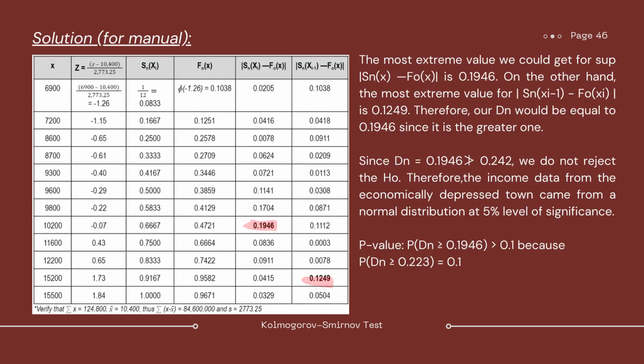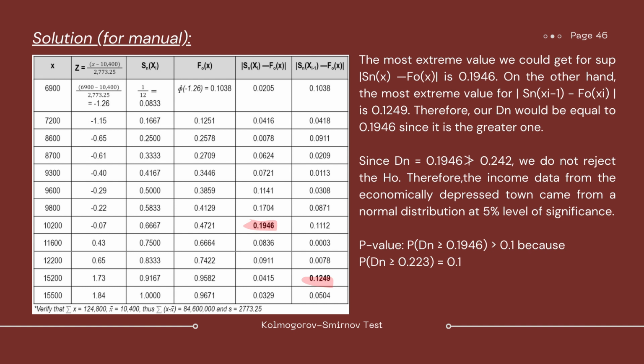For our solution using the manual computation, first we arrange our x's in ascending order. Then our z is computed by x minus x bar, which is 10,400 in this case, over s, which is 2,773.25. Then our S of x, we already obtained before, which is just for the cumulative frequency.